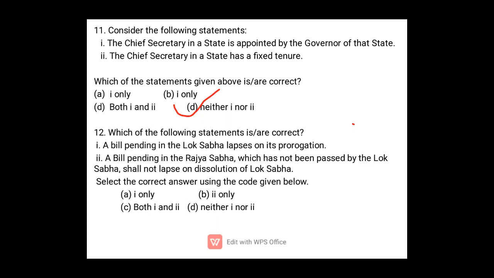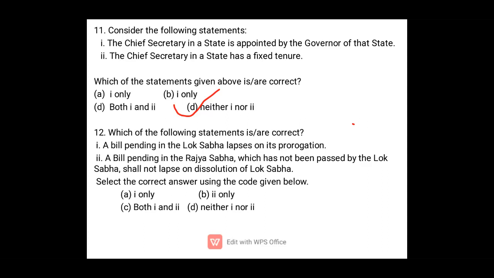So there are 3 terms: one is adjournment, next prorogation, next dissolution. Adjournment means only the house is adjourned for 1 hour or 2 hours, and adjournment does not lead to the dissolution of the house. It terminates the sitting for a small time. Prorogation means the end of a session, like winter session, budget session, summer session, monsoon session. Prorogation doesn't mean dissolution.